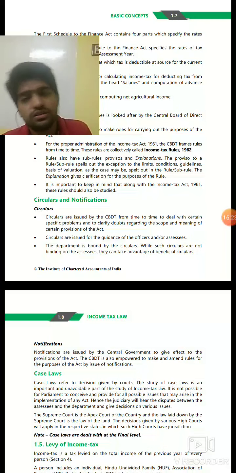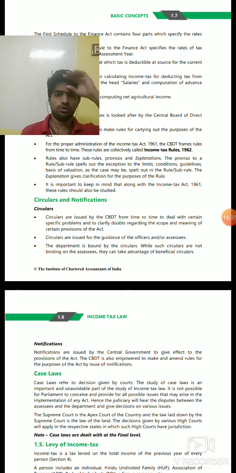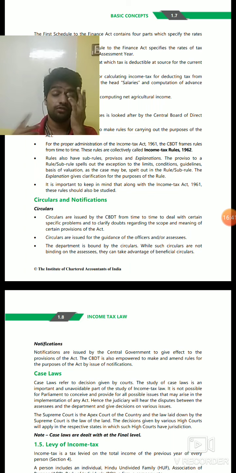What is notification? This notification has some legal validity. Notification is issued by the central government to give effect to the provisions of the Act. CBDT is also empowered to make the provisions of the Act by issuing notification. And case law. Case law means High Court. There are two High Court decisions that are applicable. When the High Court takes a decision, normally that will be enforced in the state in which the High Court has made the decision.